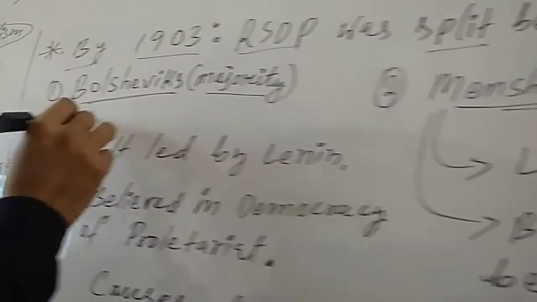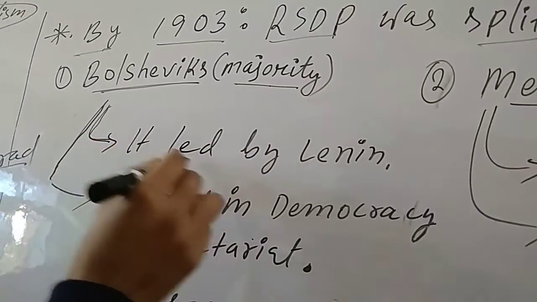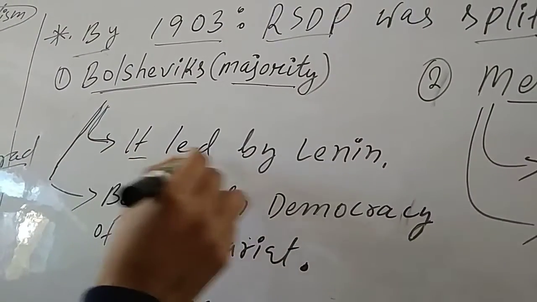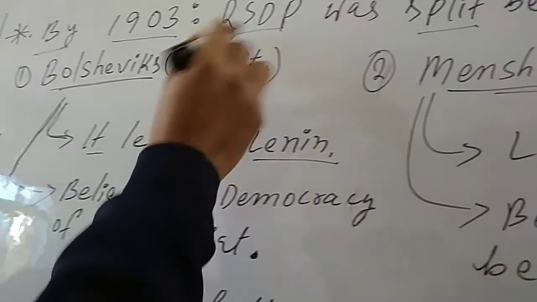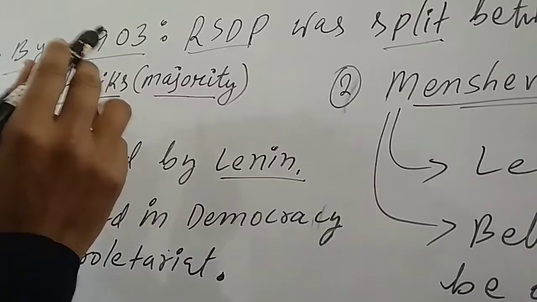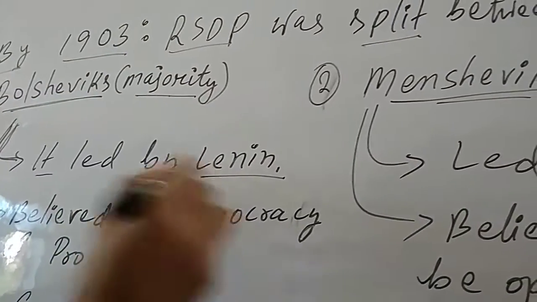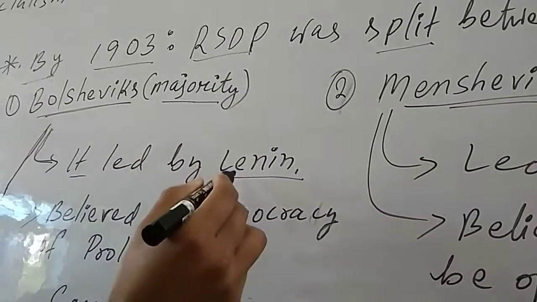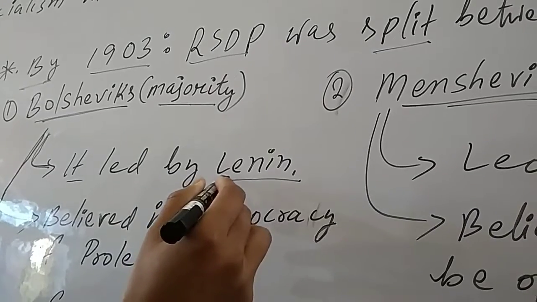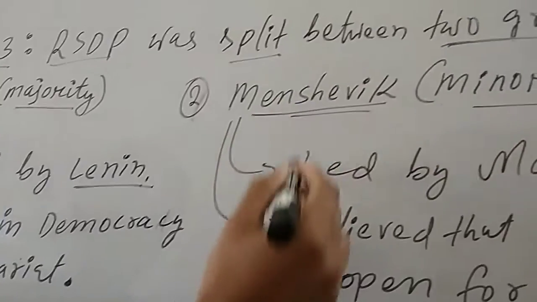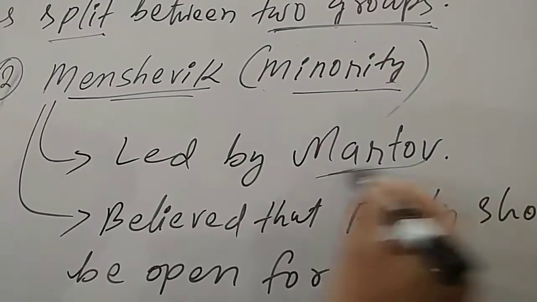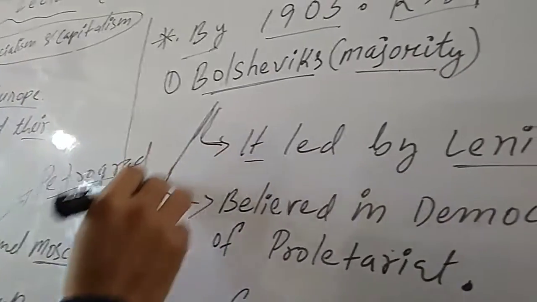The Bolshevik party was led by Lenin, who was also the leader of the RSDP initially. On the other hand, the Menshevik party was led by Martov, M-A-R-T-O-V. Now, what did the Bolsheviks believe?